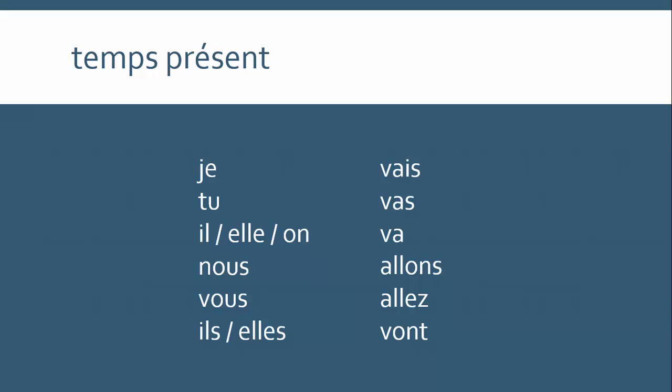Then nous and vous deviate from the thematic V that we've seen up until now, and they actually do what you'd expect aller to do if it were regular. And then ils, elles returns to that thematic V with vont. Obviously that only really helps if you're learning them sequentially in that order, but you'll use this verb so often that eventually it will become instinctive and you won't even have to think about it.